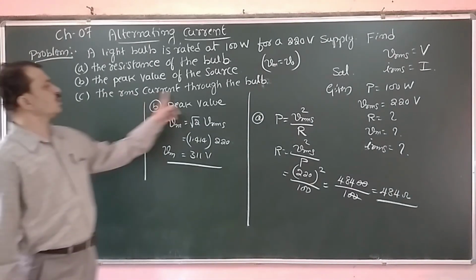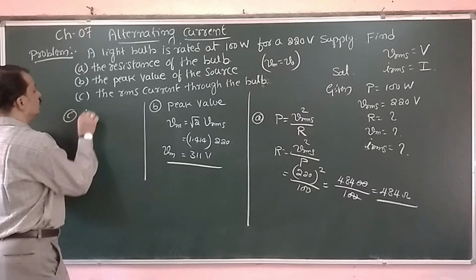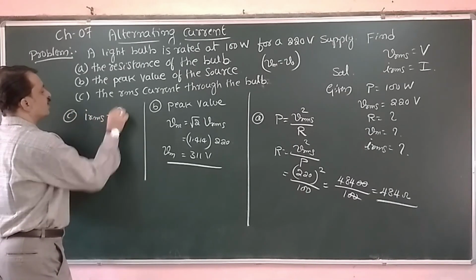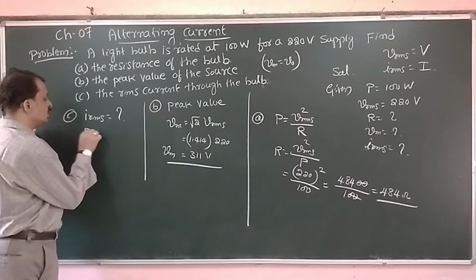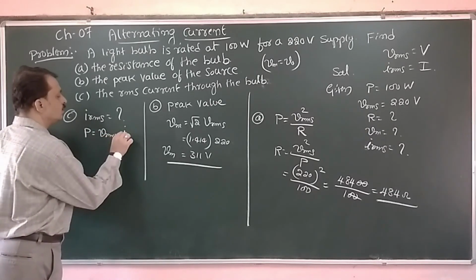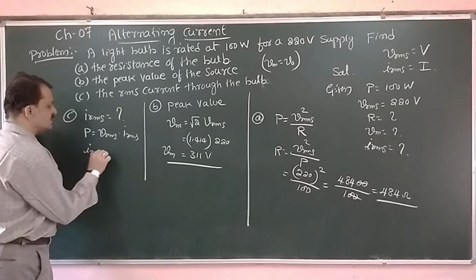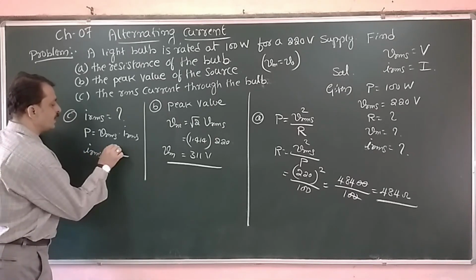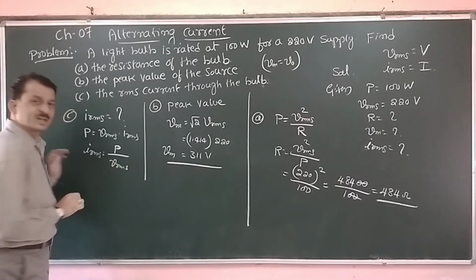Third part, we have to work out what is the RMS current, IRMS. Now we know that the average power is equal to Vrms into IRMS. Therefore, IRMS is equal to the power dissipated divided by the RMS value of the voltage.